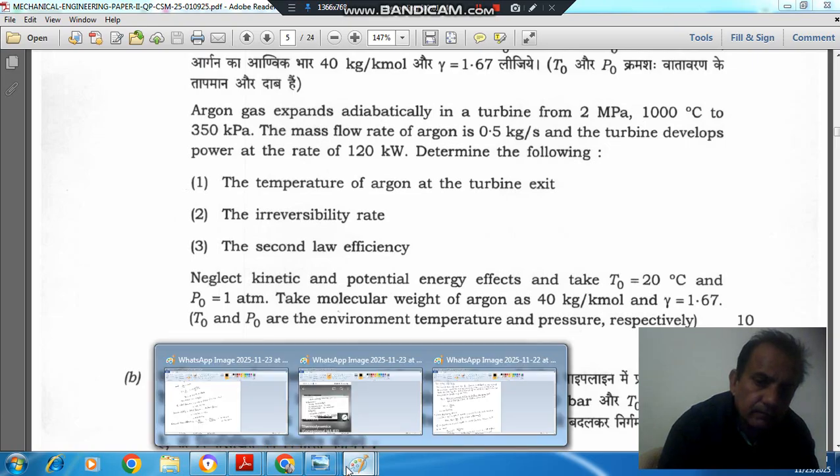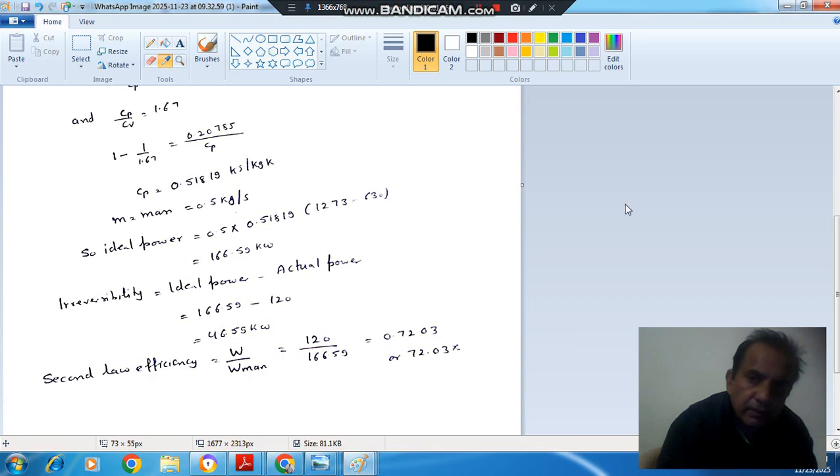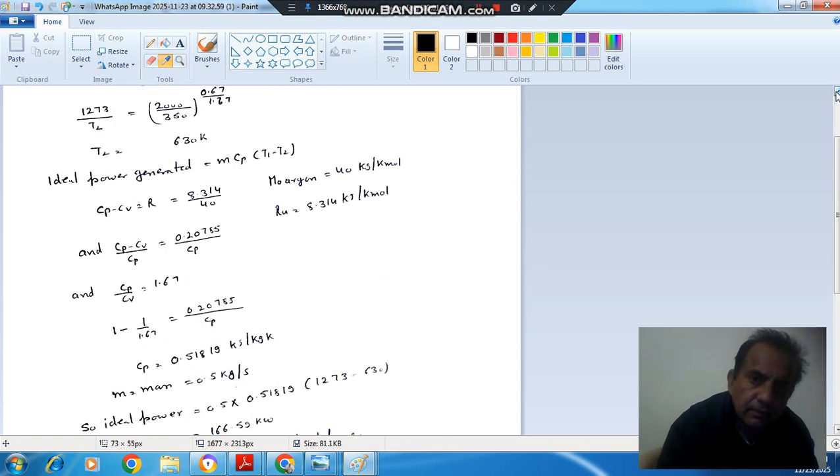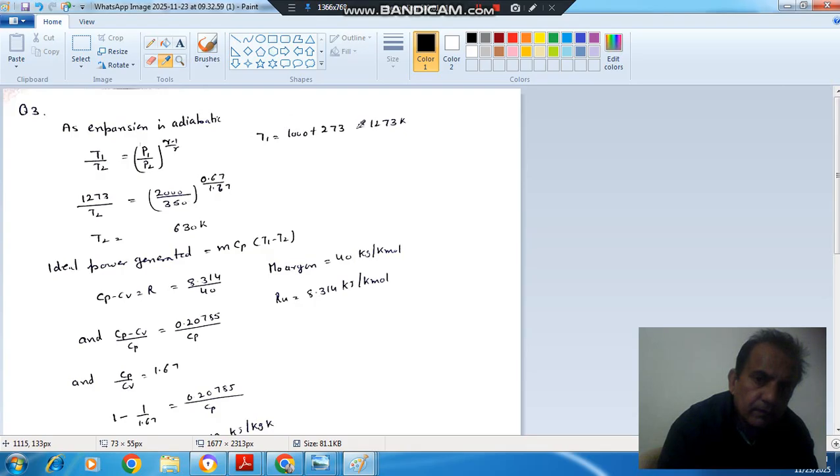So here the initial temperature is given, that is 1000 degrees Celsius or 1273 Kelvin. Initial pressure is given, that is 2 MPa, that is 2000 kPa. Final pressure is given, that is 350 kPa. Using the isentropic relation, because it is given that the expansion is adiabatic, we can find the final temperature. So T1 by T2 is equal to P1 by P2 raised to the power (gamma minus 1) by gamma. So T2 will come out as 630 Kelvin.